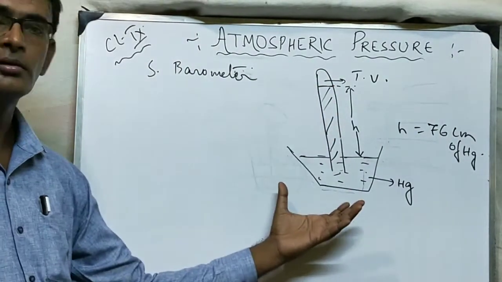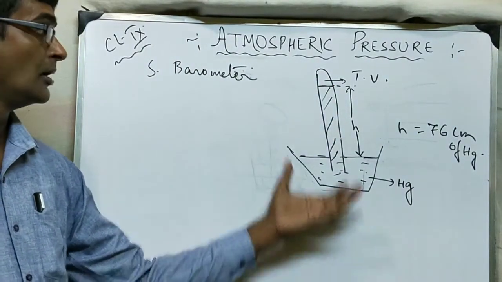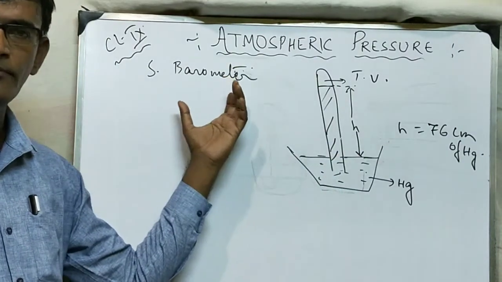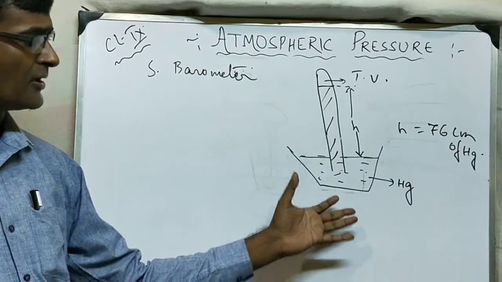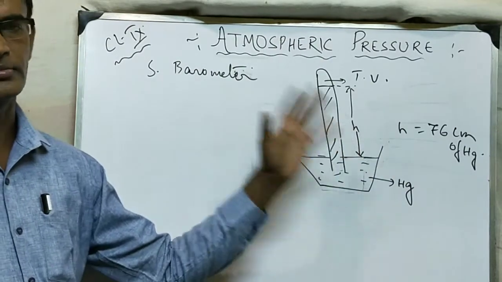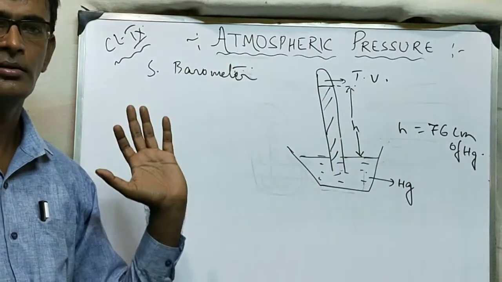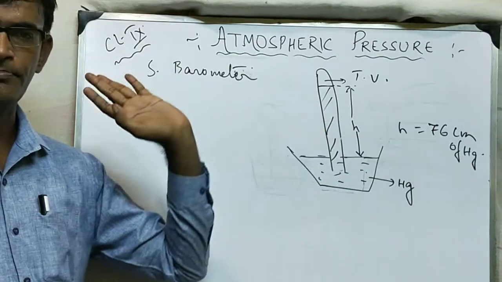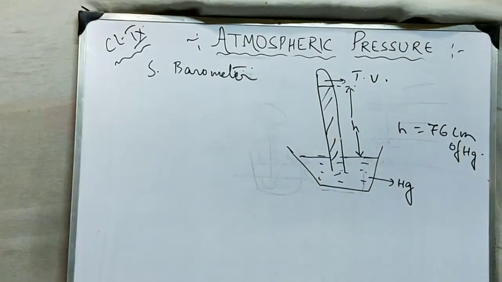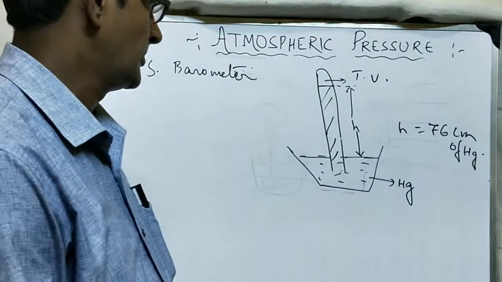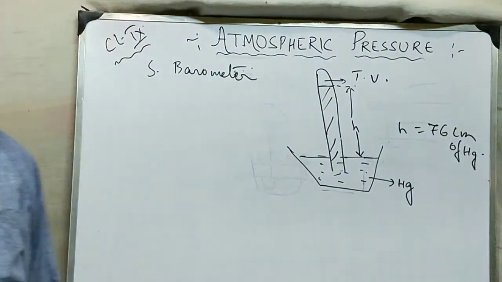So this is the Torricellian vacuum. This is the Torricellian barometer, which we call simple barometer. Now, from this barometer, we can measure the height and get the reading of the atmospheric pressure. But there are some problems, some demerits. What are the demerits?